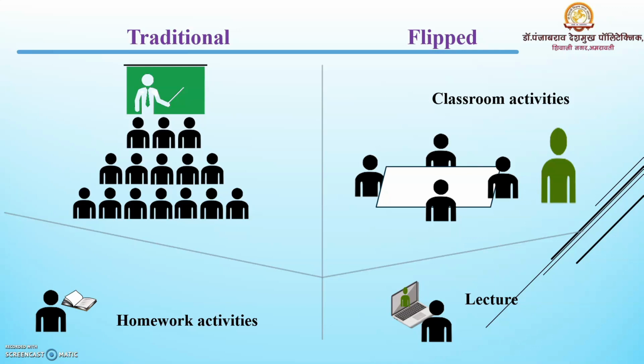In the traditional method of teaching, it becomes difficult for the teacher to track the progress of an individual student, as the time is only allotted for teaching. But in a flipped classroom, the teacher can manage or keep track of the improvement of students in that particular subject through interaction. So this is the simple difference between traditional and flipped class.